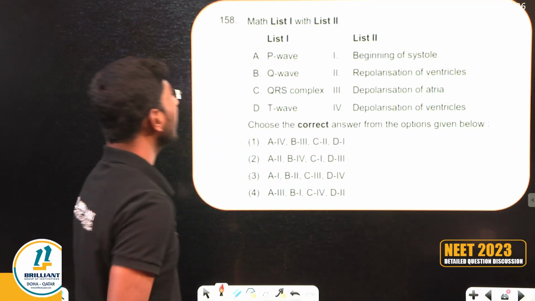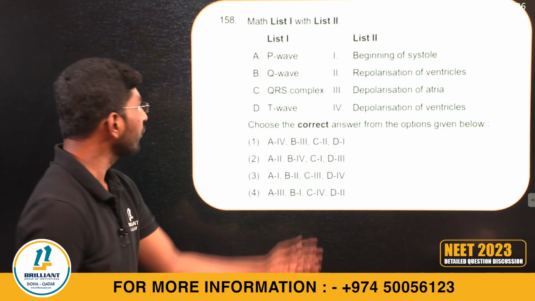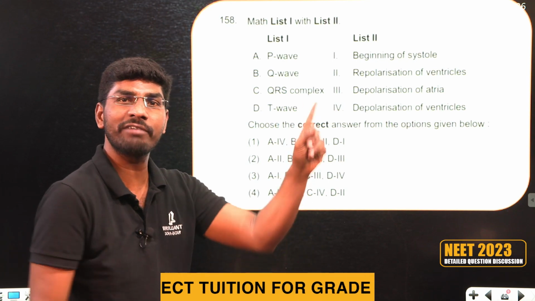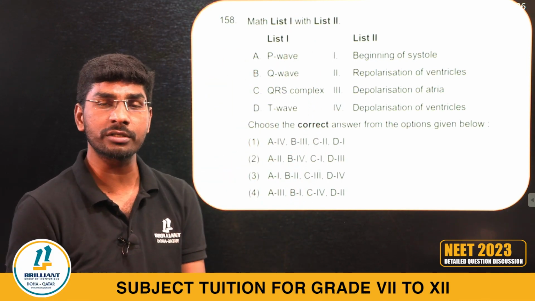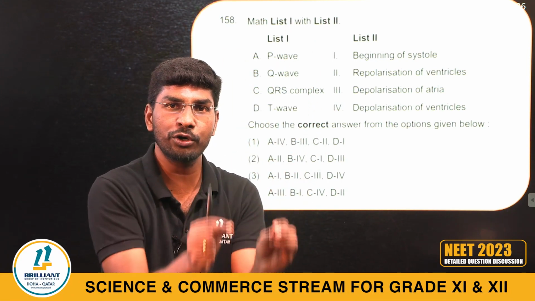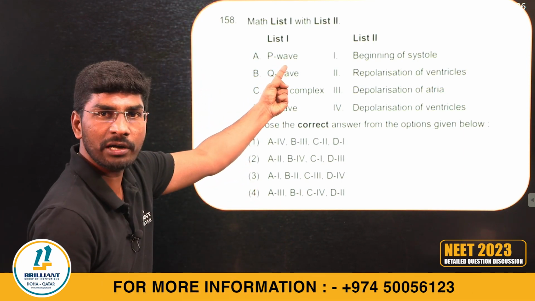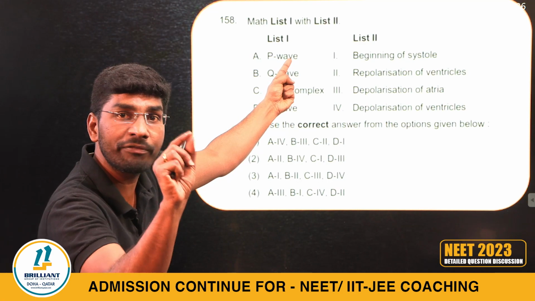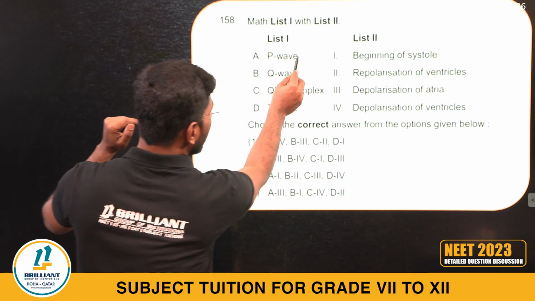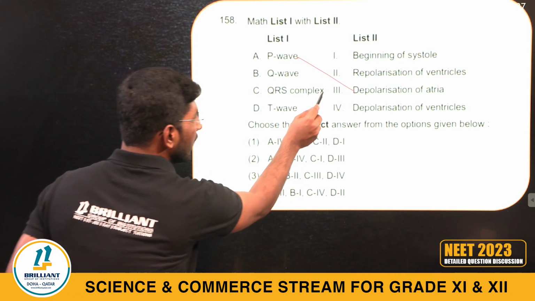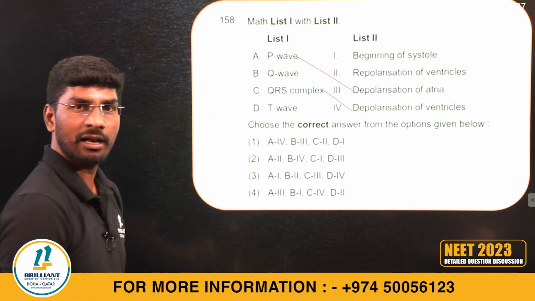Question number 158. From ECG. This same question we have also done in our crash course. Do you remember, students? PQRST waves I said. Whenever the P wave comes, I told you it is depolarization of atria. QRS complex is depolarization of ventricle.